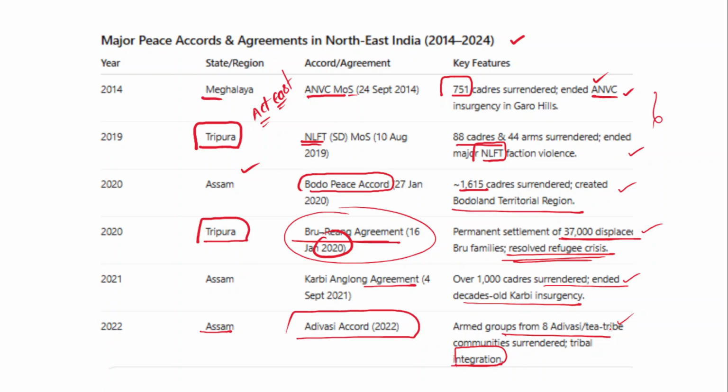So that's how you need to write the conclusion in this answer. And that's all in this.